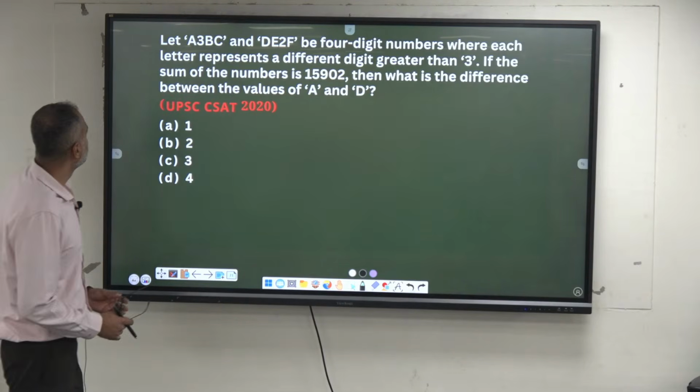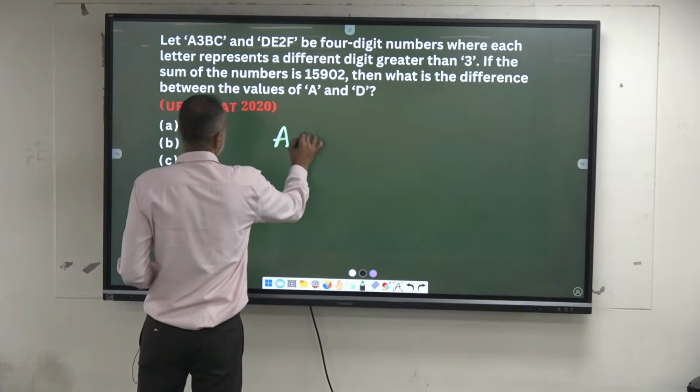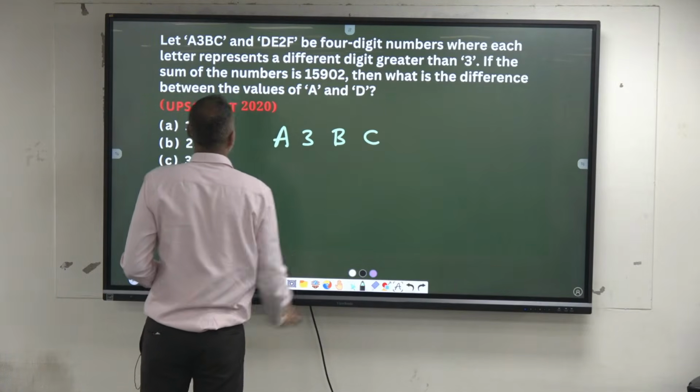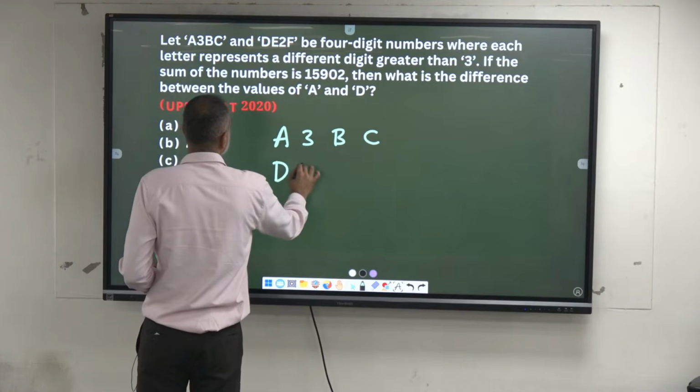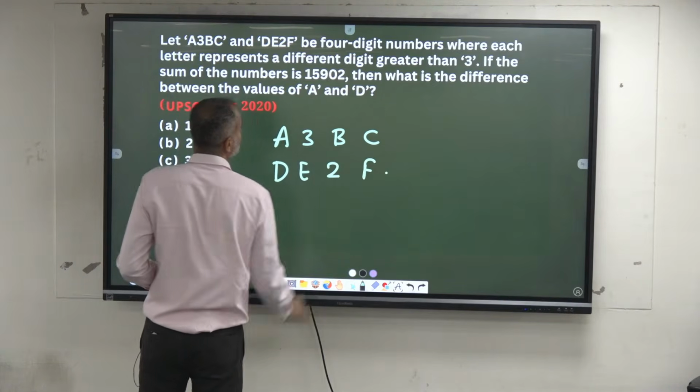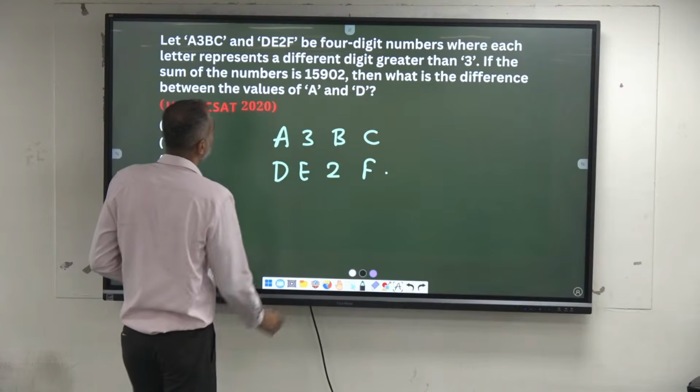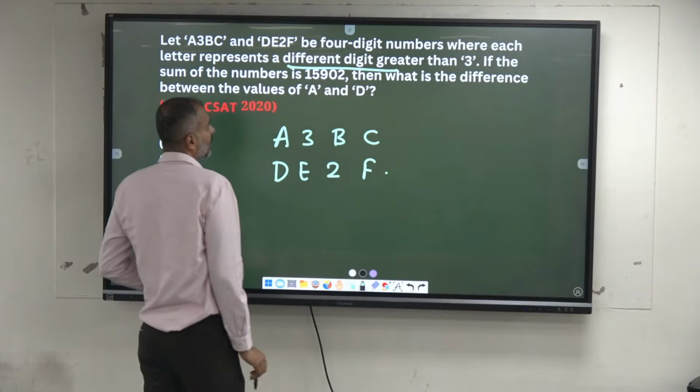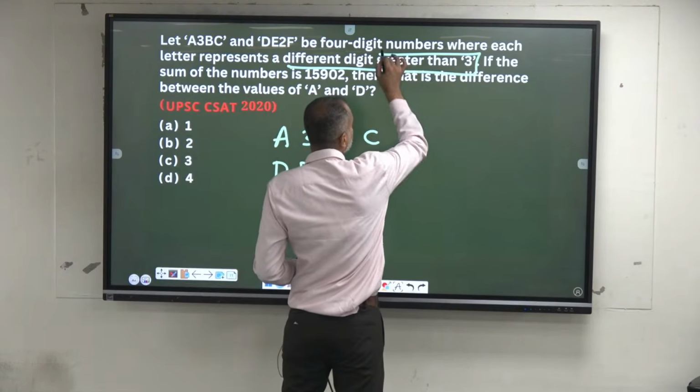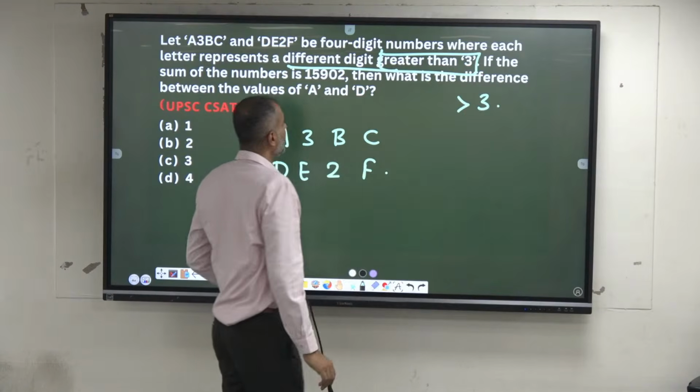Again, very similar one. A3, BC, DE, 2F be 4-digit numbers where each letter represents a different digit, all greater than 3.